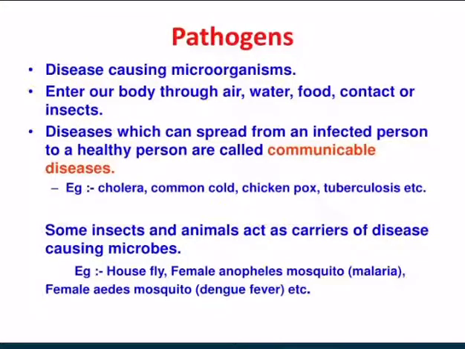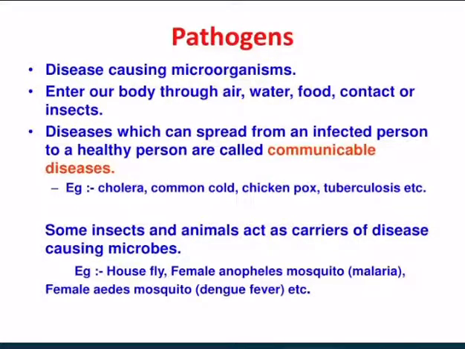Diseases which can spread from an infected person to a healthy person are called communicable diseases. Examples: cholera, common cold, chickenpox, tuberculosis, and even the latest one, that is corona, right?